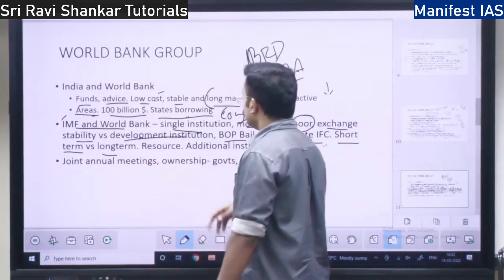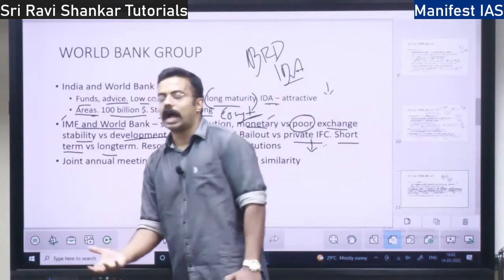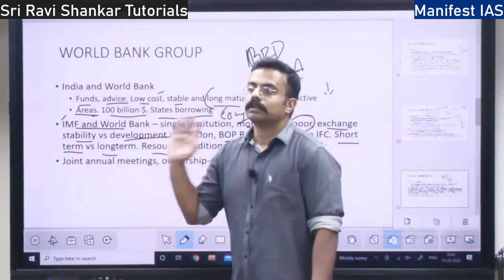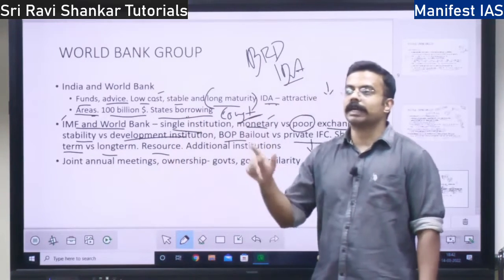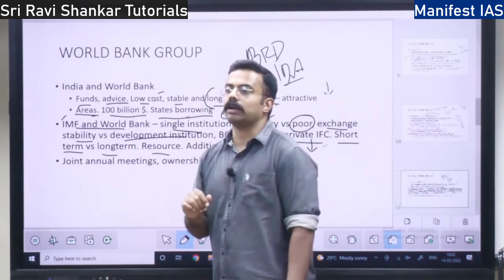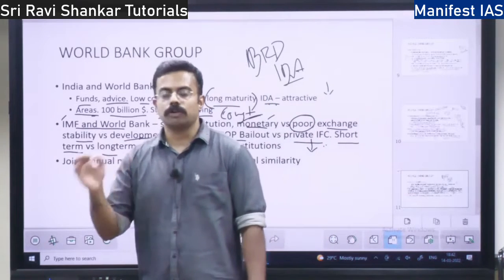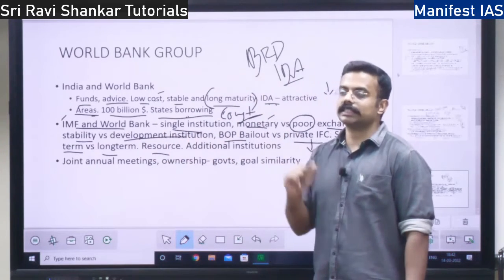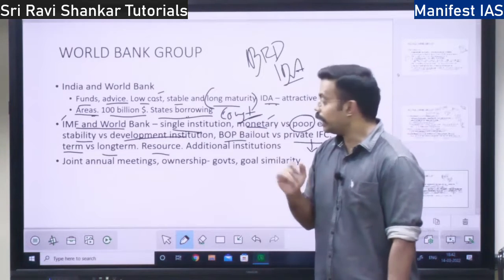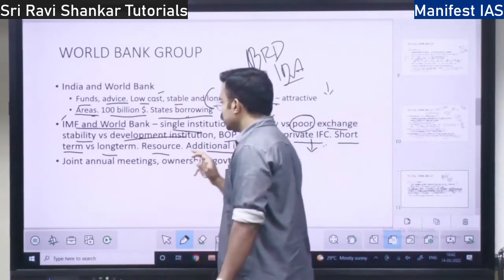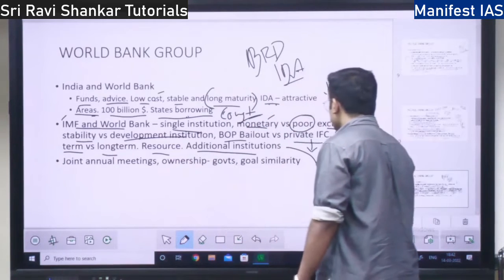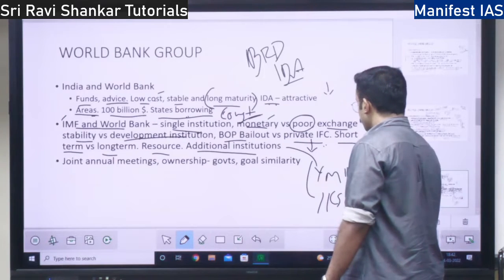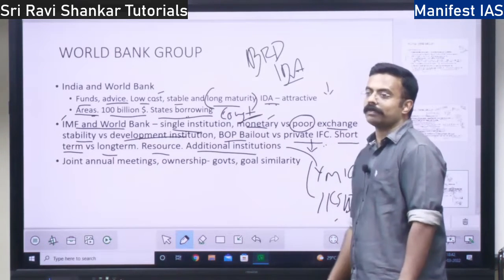Resources, I told you, IMF gets via quota money, whereas World Bank gets money from the market by issuing bonds, and also from the grants given by the rich countries in IDA. That is the difference. World Bank also has additional institutions, MIGA and ICSID, whereas there are no such institutions under IMF.